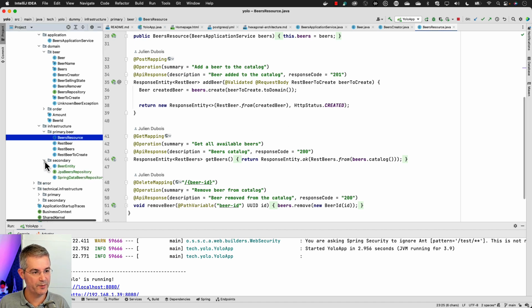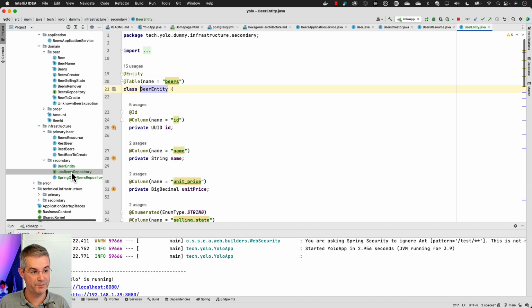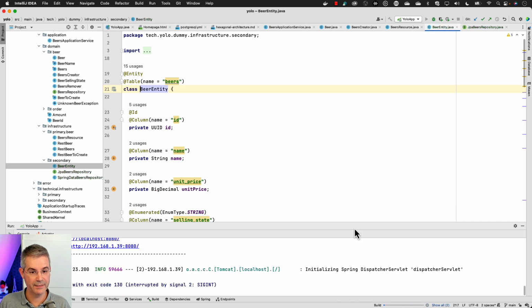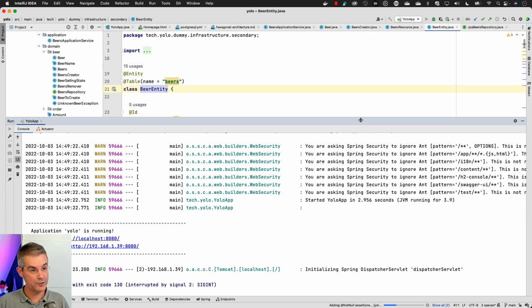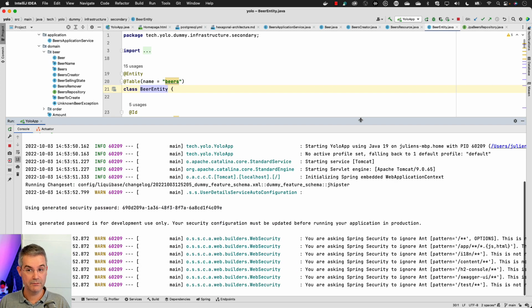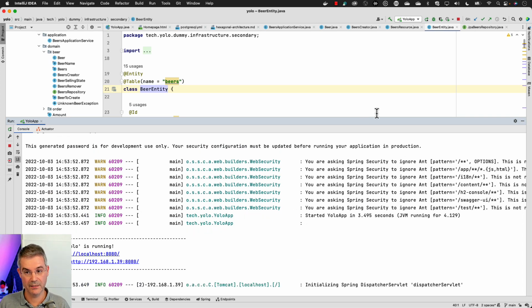And we've got secondary ports here. Those are my JPA entities, and those JPA entities are what my application is driving. My application is applying those to the database. Now, if I just start my application again, as we're using Liquibase, everything is going to be updated, including my database code. And I will have a full application using a Hexagon architecture, which is a very good way to get started with Hexagon architecture.